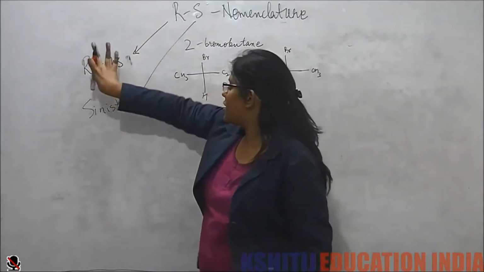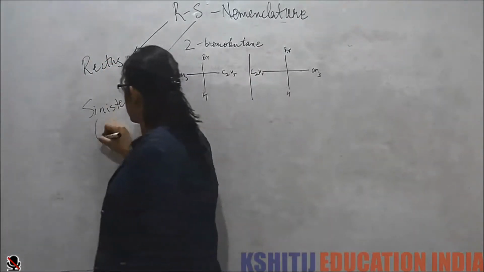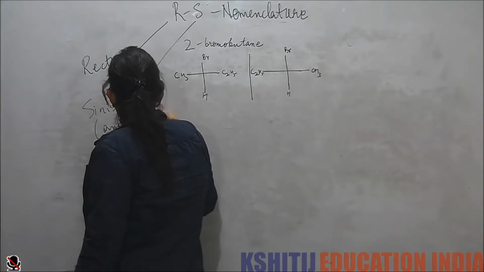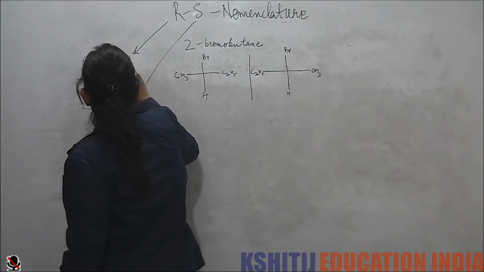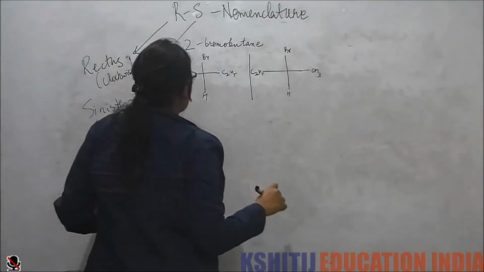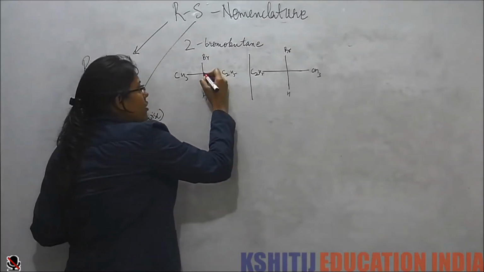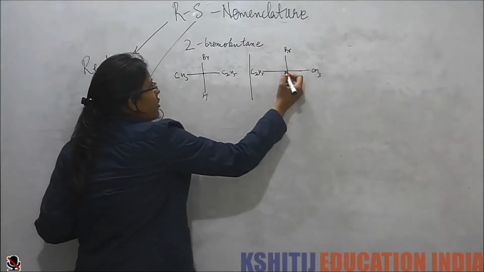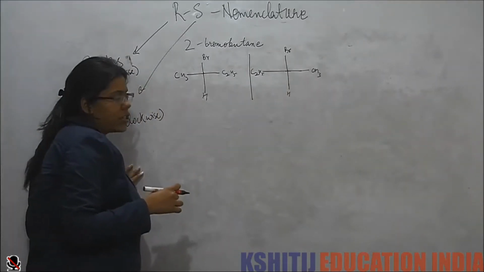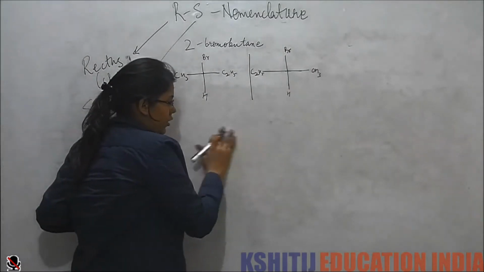To your right means clockwise, sinister means anti-clockwise. So now we are going to see how we define that this chiral center has a clockwise configuration or an anti-clockwise configuration, or it is an R configuration or an S configuration.